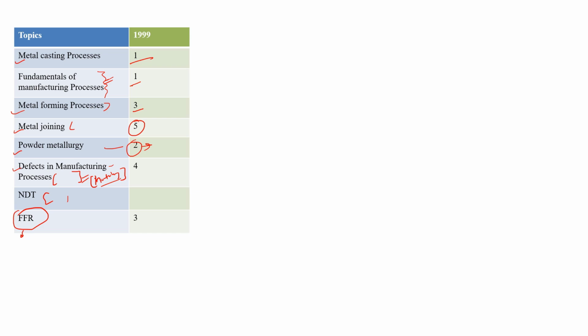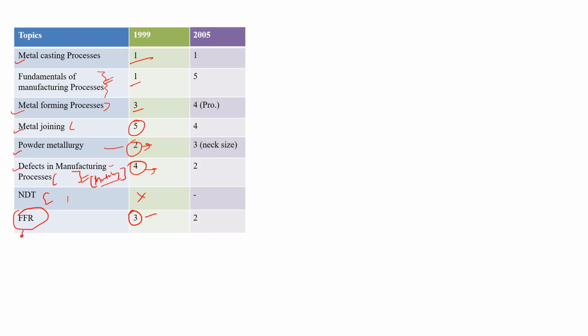Okay, so in defects in the manufacturing process, they asked the 4 marks question, and that was most probably matching type of questions. There were no questions from NDT topic. FFR, they asked 3 marks questions. Okay, so mostly that was a refractory type of problems.